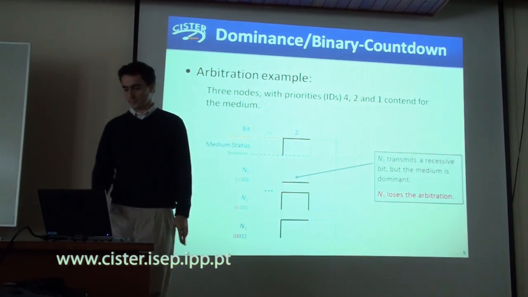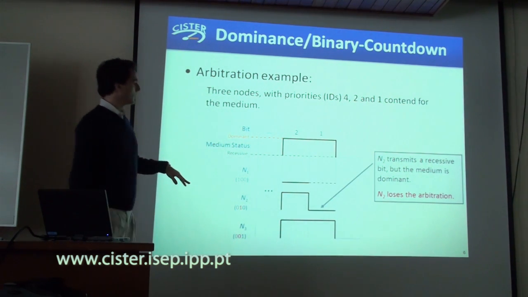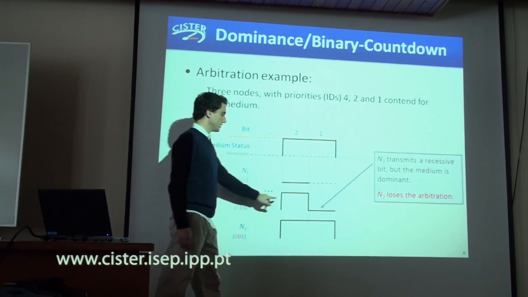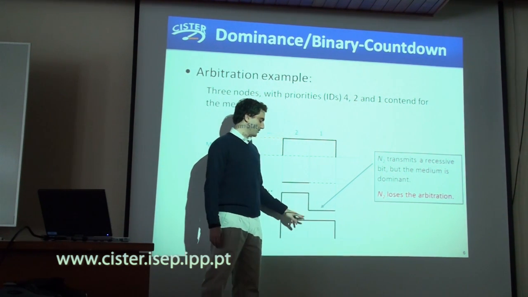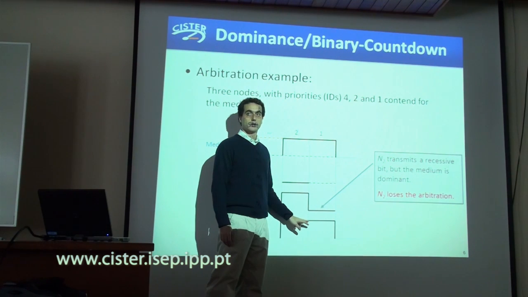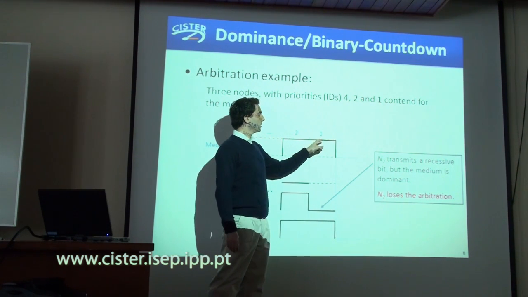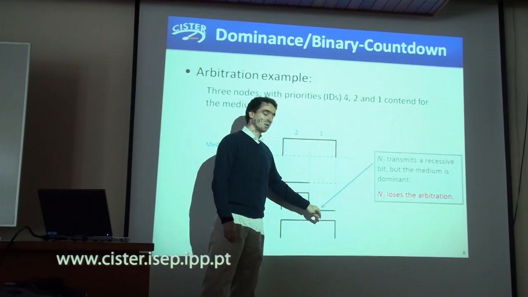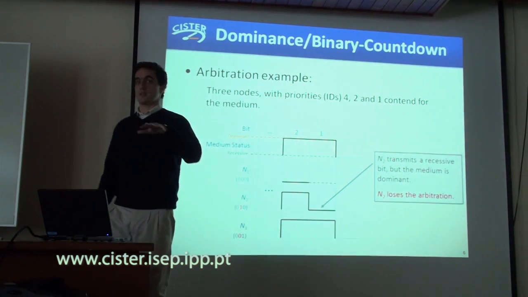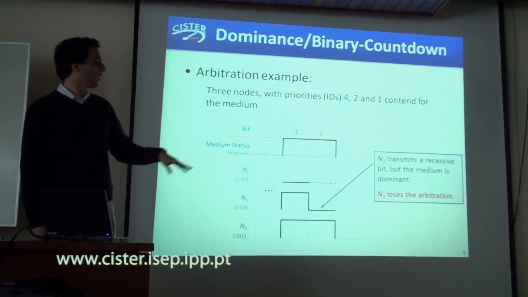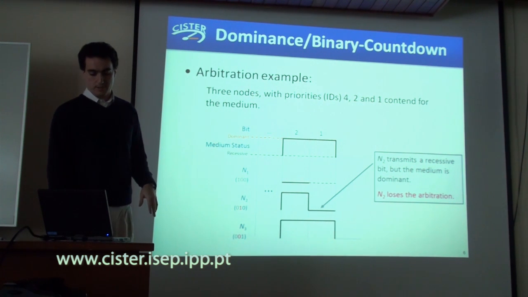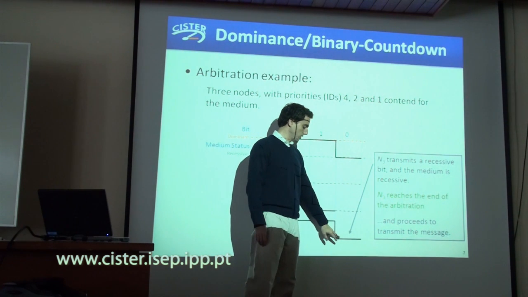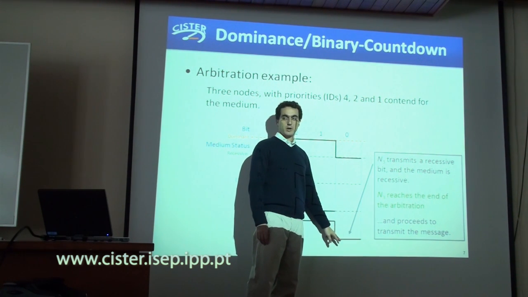Okay. So then, moving on, this node is not transmitting more bits, but now we have this node that is recessive, but this one is dominant. So here again, the state of the medium is dominant, and here this node says, okay, I know someone else has a higher priority than me, I'll stop transmitting my priority bits. So at the end, we only have this node that is still transmitting his priority bits.